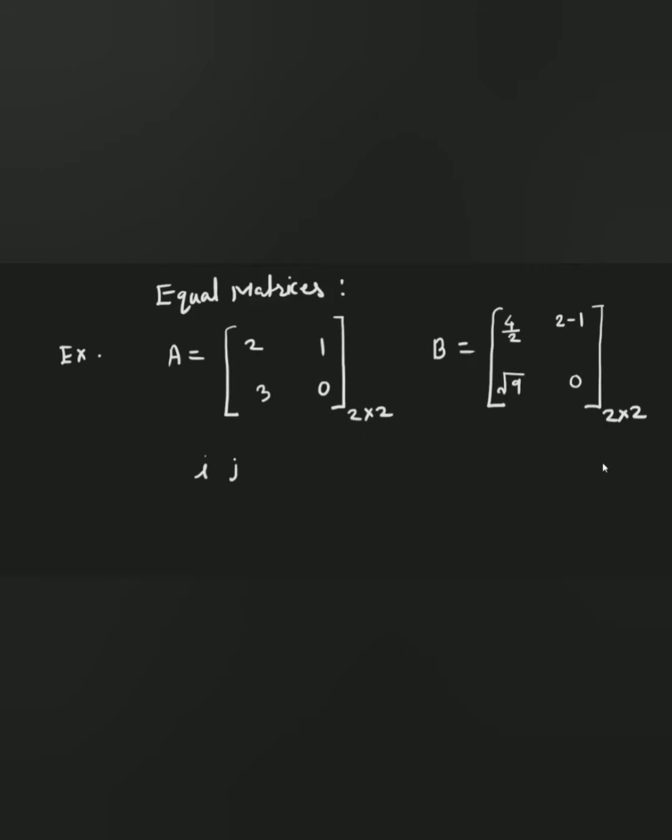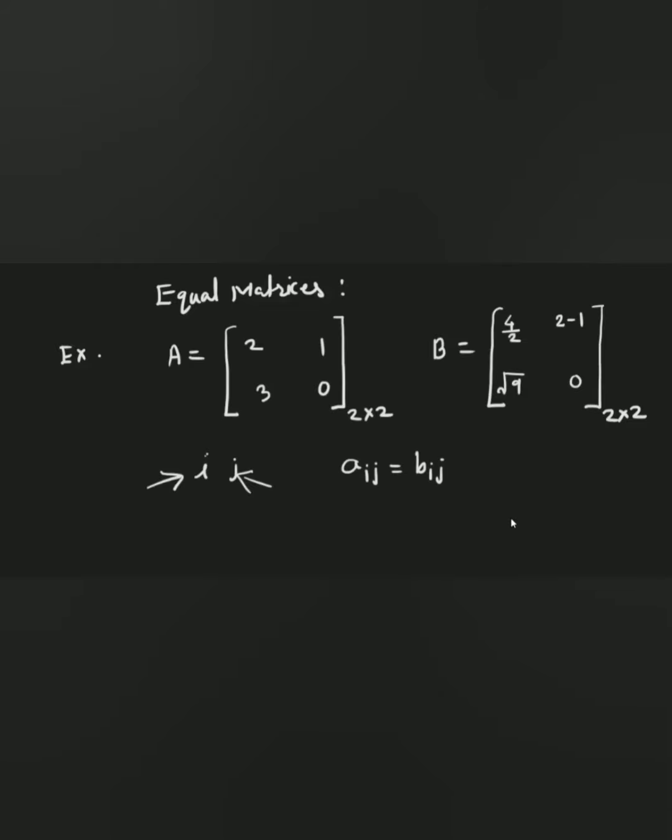What is meant by i and j here? i stands for the number of the row and j stands for the number of the column. It means that every Aij will be equal to Bij.